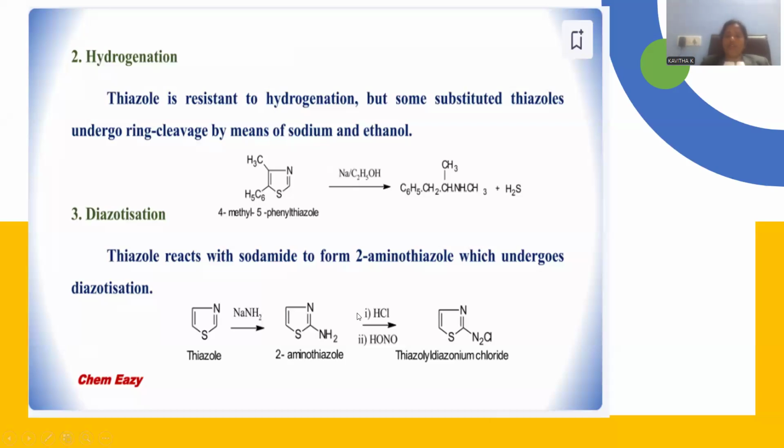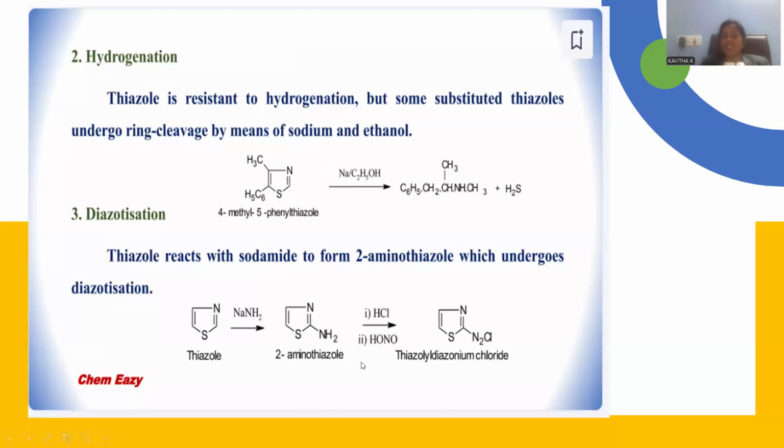Later, let me perform this diazotization. Diazotization stands for the mixture of hydrochloric acid and HNO2. HNO2 is meant for nitrous acid. Nitrous acid is not available commercially. Rather, we have to synthesize it within the laboratory.